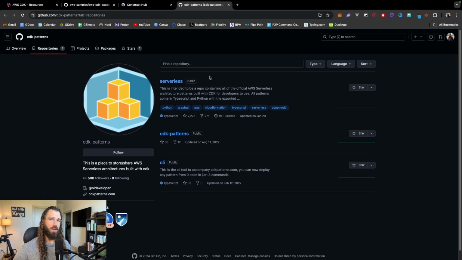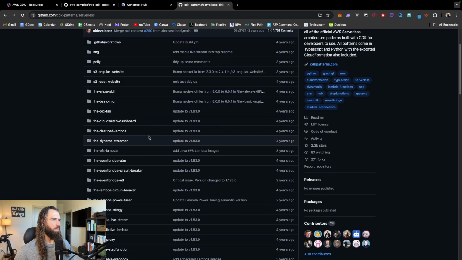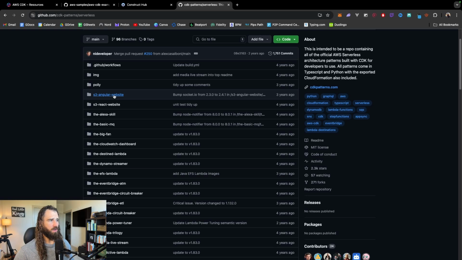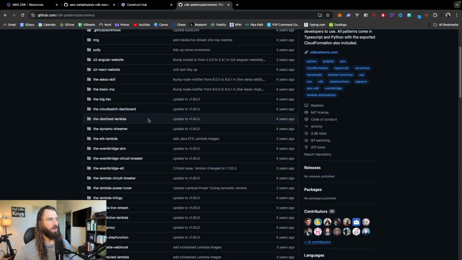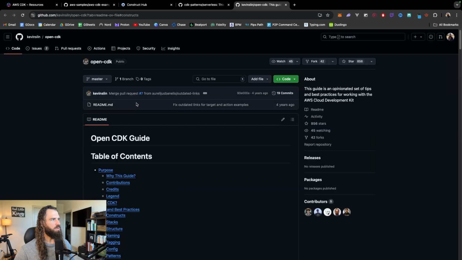Next, we'll jump into the CDK patterns open source repository on GitHub. This is a collection of well-documented CDK use patterns that can help beginners understand common use cases and architectures. If we actually jump here into the serverless repository, we can actually see a ton of different use cases that have already been built here. Things like an S3 Angular website, React website, a CloudWatch dashboard, and a bunch of other really common use cases in AWS.